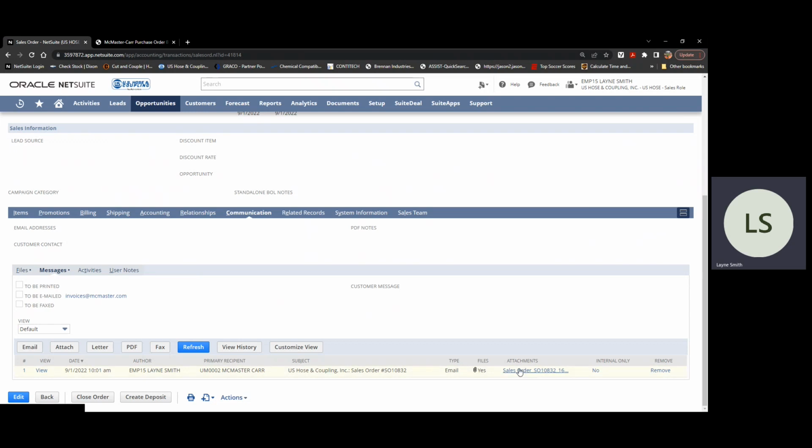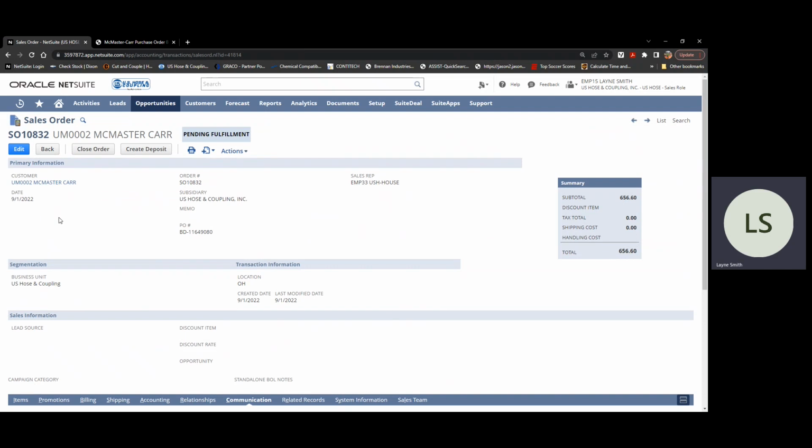It'll show you that I sent it at this time to the recipient with this attachment. You can click on it and view that sales order copy. It showed you that it was an email. So it's nice that that's all contained in the system that way.